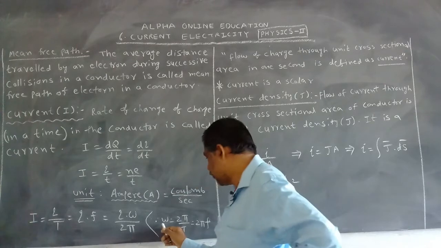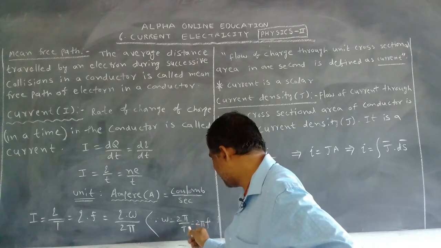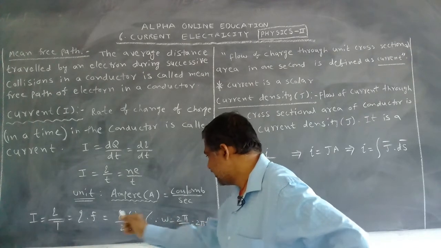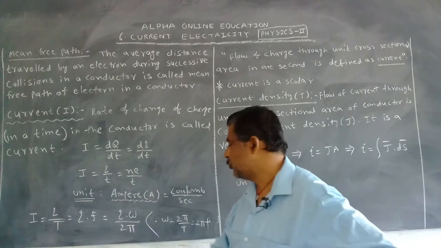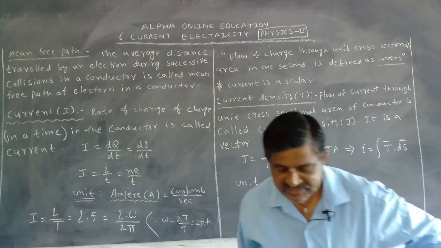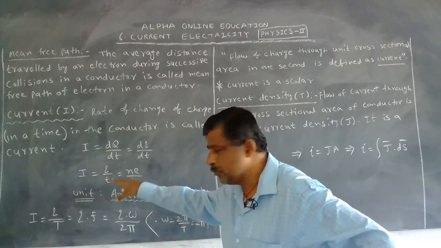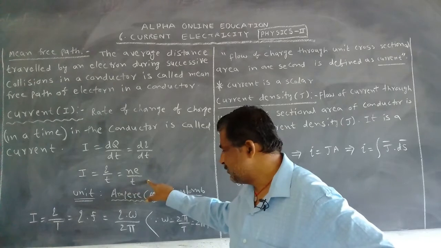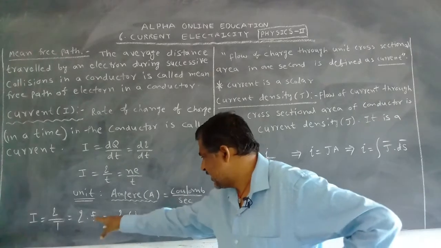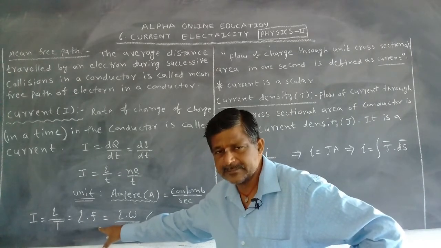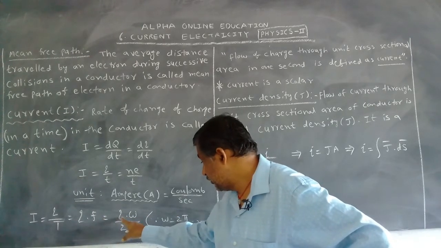And we know that angular frequency omega is equal to 2 pi by T or 2 pi f. That's why instead of f, we can take omega by 2 pi. So what are the mathematical equations for current? I is equal to dq by dt is correct. I is equal to q by t is also correct. I is equal to Ne by t is also correct. I is equal to q by capital T is also correct. I is equal to q into f, where f means frequency, is also correct. I is equal to q omega by 2 pi is also correct.